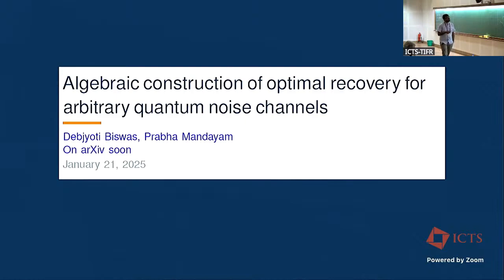There exists a framework for constructing the optimal recovery, but it is an NP-hard problem because it consists of a numerical search based on semi-definite programming, and if you increase the length of your encodings or the system size, it gets harder.